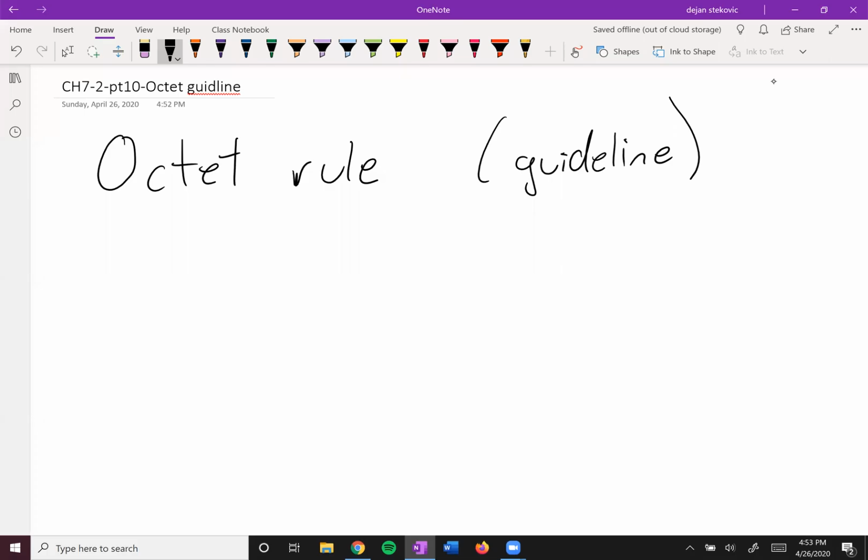All right, so in the previous videos, I talked a little bit about the octet rule. And so if you think about a filled valence shell, it's 8 electrons. And so this is why in Lewis structures, most elements try to achieve an octet, right? They try to become like a noble gas, a filled valence shell, an octet.